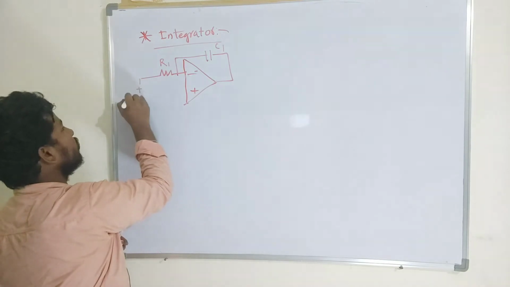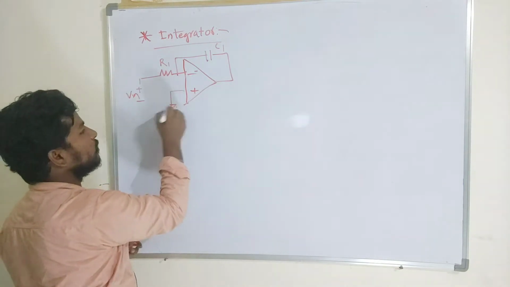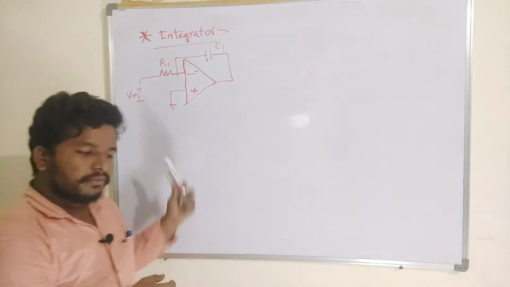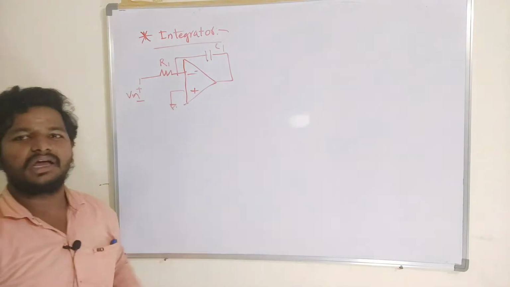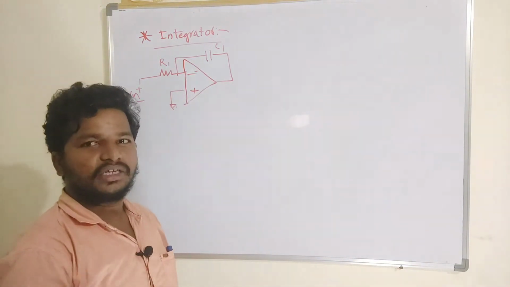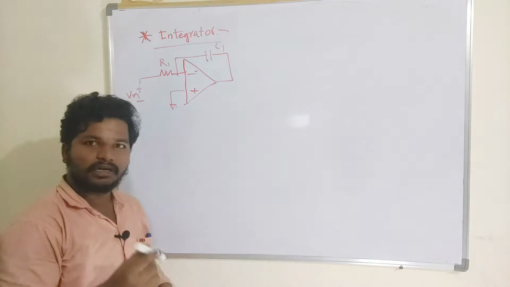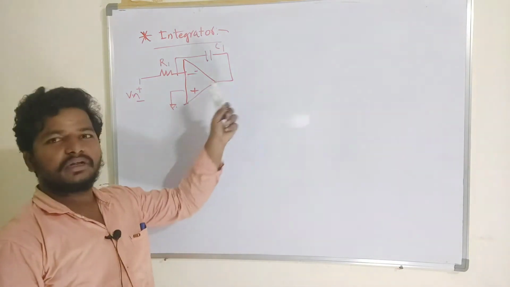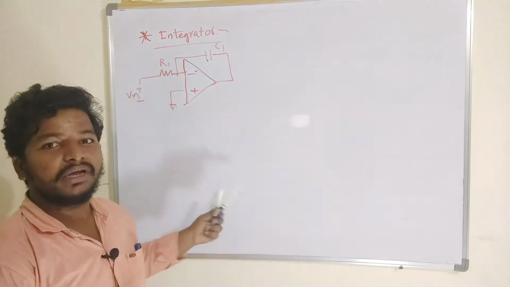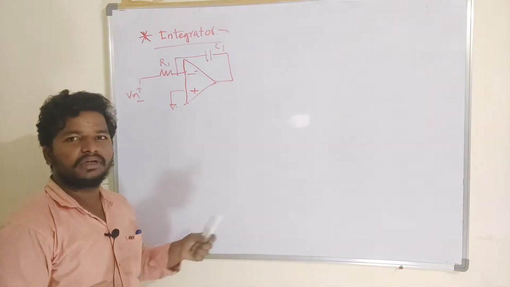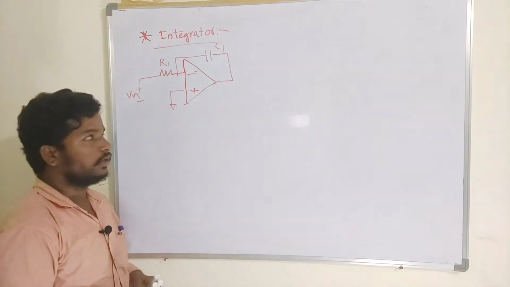It has a V input, so it is having potential. This circuit won't work in the lab, even if you connect it in a simulation circuit also. So we have to conclude why this operational amplifier won't work even in a laboratory.